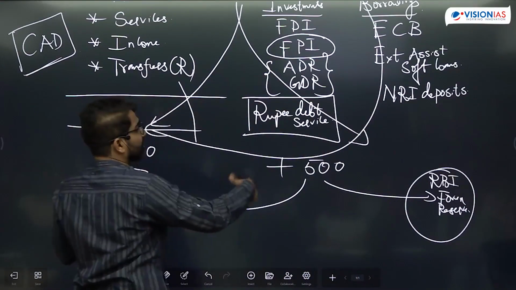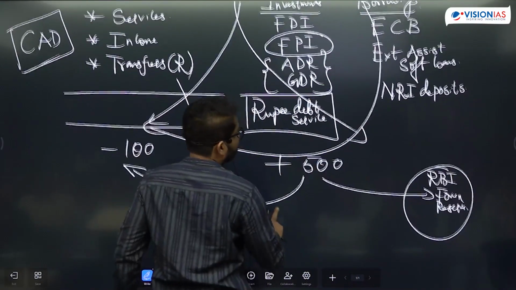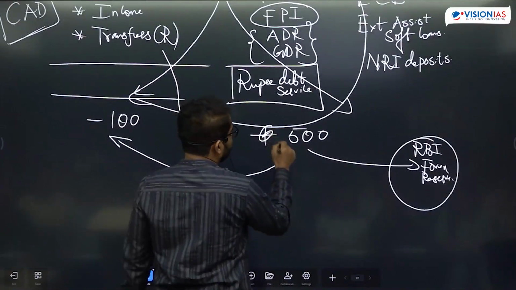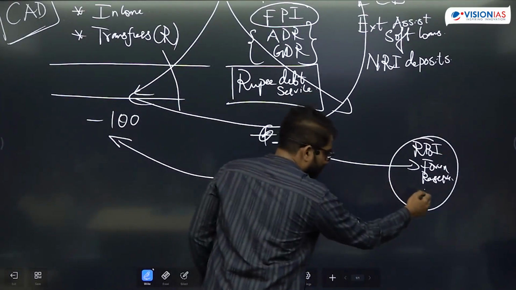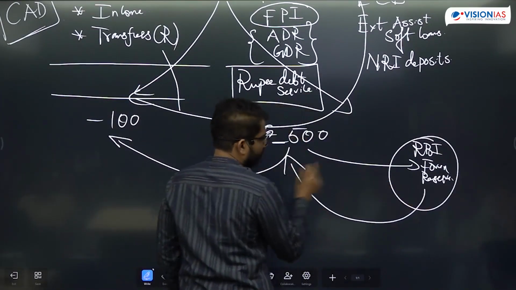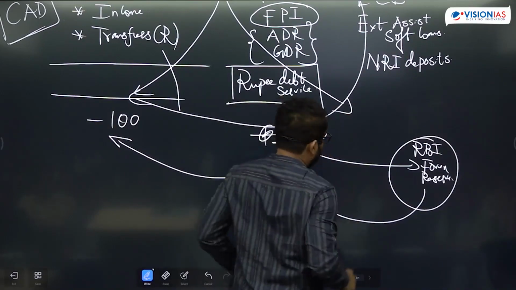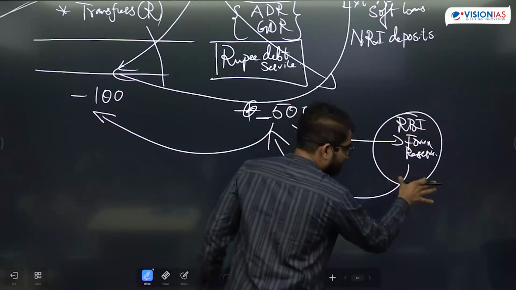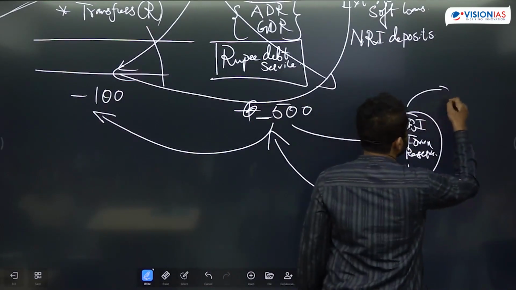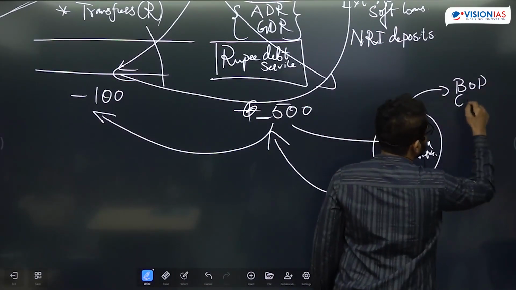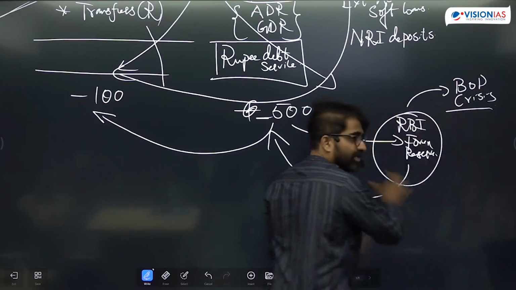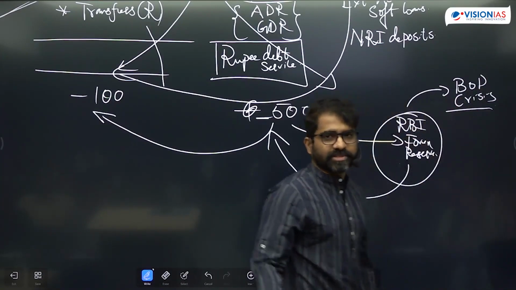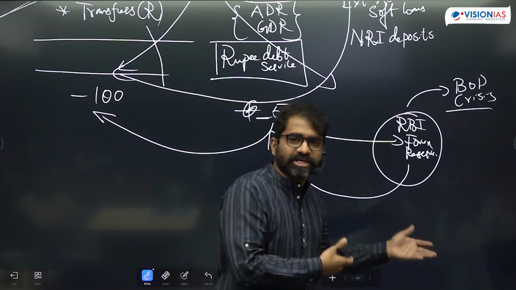But if suppose this is also negative, then what will we do? You have to remove money from the Forex and push. And if RBI does not have reserve, we had a crisis already. We say the BOP crisis happened mainly because we did not have Forex reserve, because RBI also did not have.